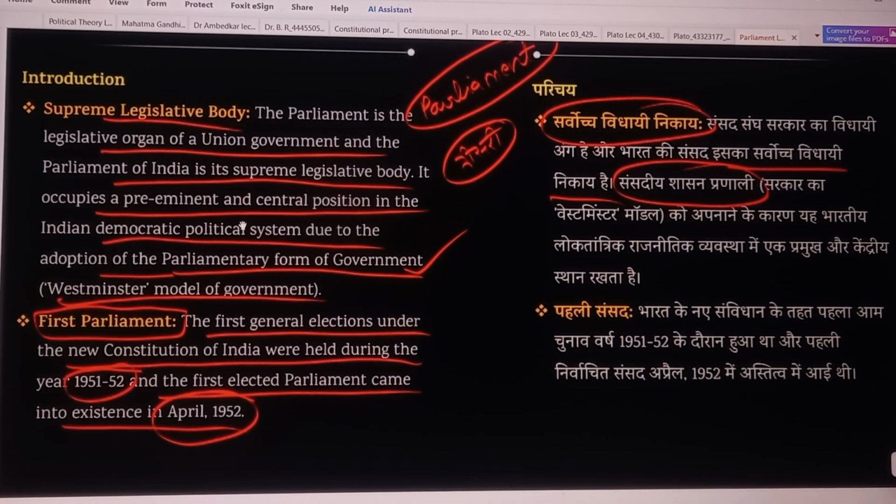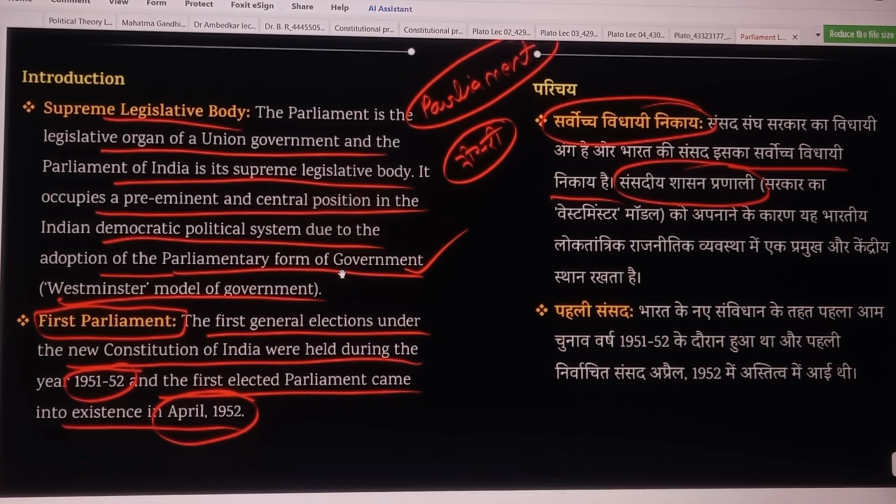It occupies a preeminent and central position in the Indian democratic political system due to the adoption of the parliamentary form of government, which was basically an idea from Britain. Due to this, Parliament has a central position in our democratic system, and it is also called the Westminster model of government.